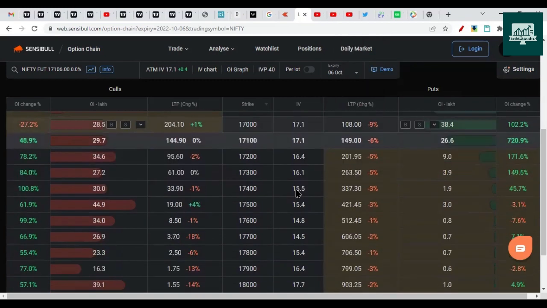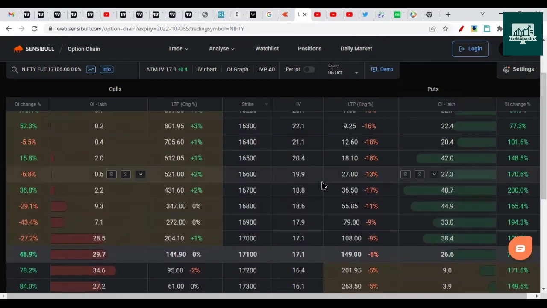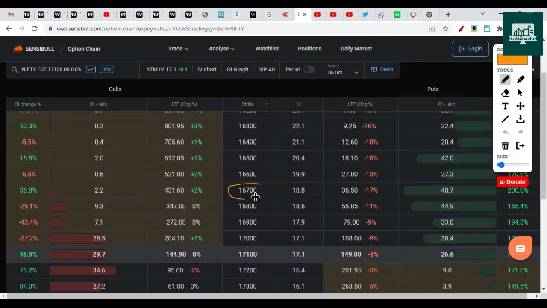So let's check the more detailed approach where we find out the support and resistance. Here the major support currently is at 16,700 with the highest number of put open interest. So this is the major support. A break of this will take us towards the next support, 16,500. Right now Nifty is at 17,100. So if it breaks again below 16,700, then the dip will continue towards the next support, that is 16,500.